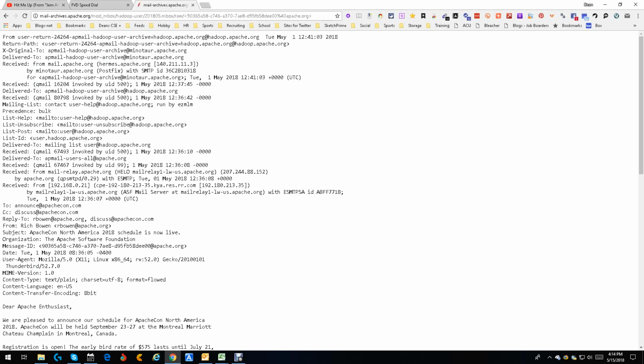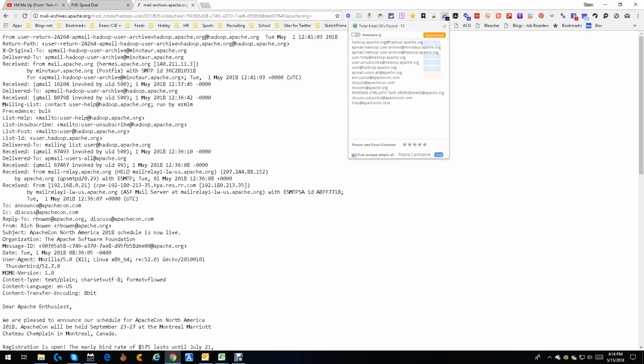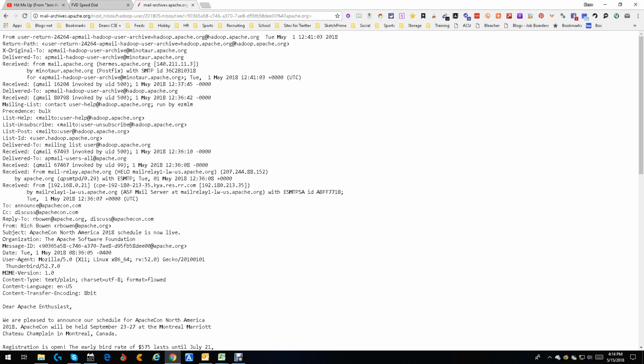Now, let's get real. We're in Apache, we're in Hadoop. These people are big data. People are not in here. So we're going to use a handy tool called Email Extractor, or we can use the other one, Email Qualifier, either one. But we're going to do Email Extractor and look at these emails. Do we have any that are not Apache oriented? That might be okay. These might all be people that have emails through Apache org, but we have to have names. And I am seeing, yep, Rick Bowen. He is the only person for this particular thread that actually gives some. But we now know that this is somebody we can email, we can contact.